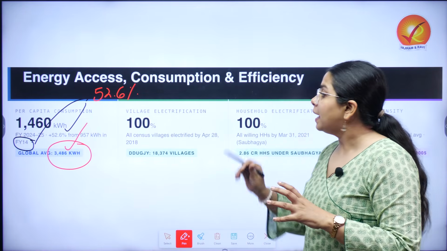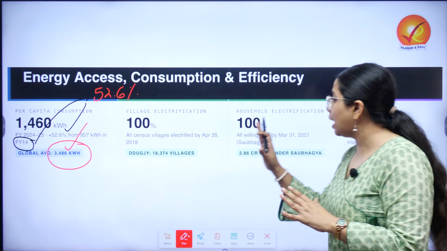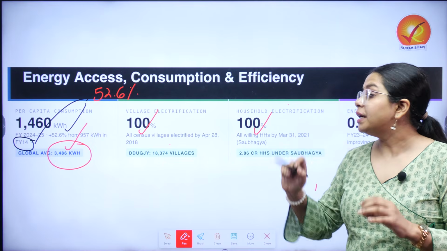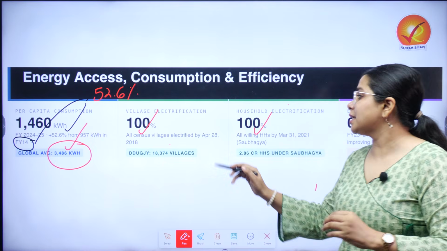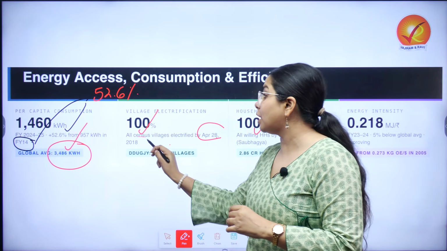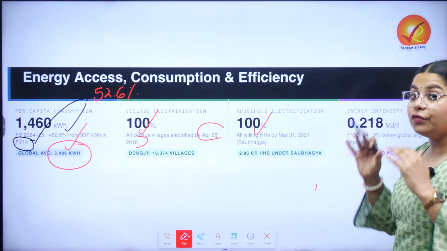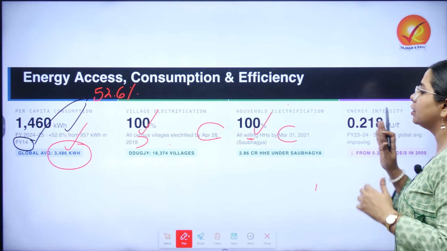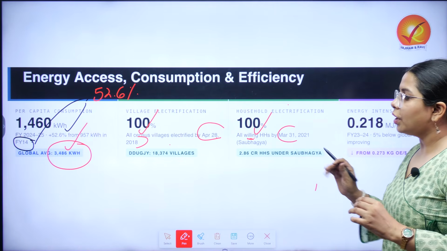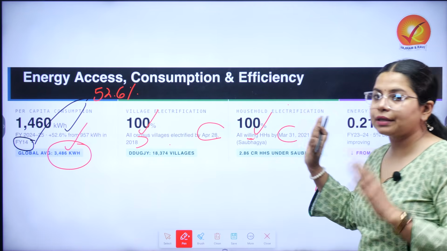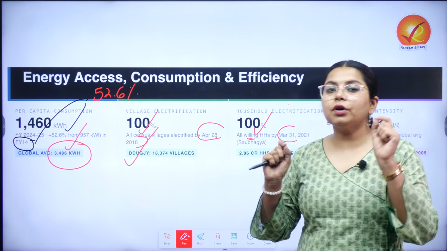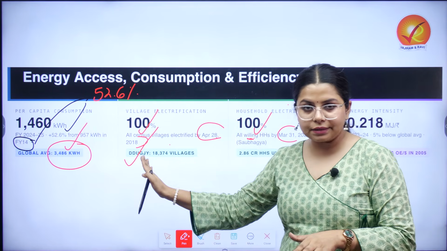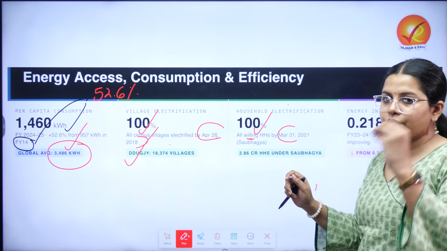3486 kilowatt hour. The village electrification and also the household electrification stands at 100% based on government data. All census villages have been electrified by April 28, 2018, and all willing, an important term here, willing households have been electrified by March 31st, 2021. So here we have two different electrifications. The supporting scheme for village electrification was Deen Dayal Upadhyay Gramin Jyoti Yojana. For household electrification, it was the Saubhagya scheme.